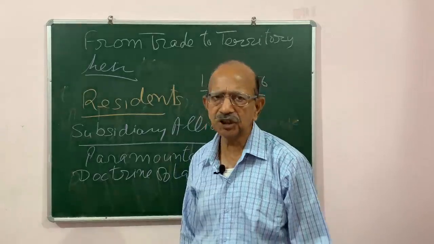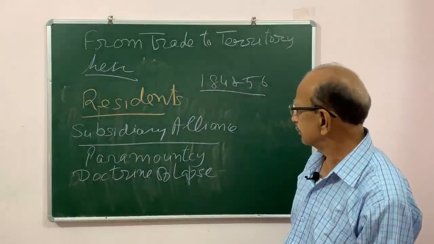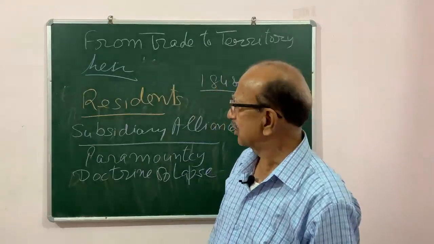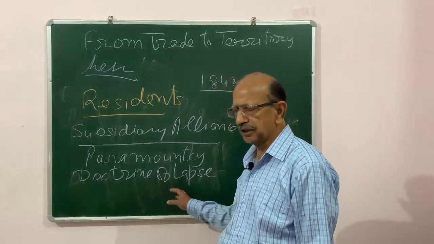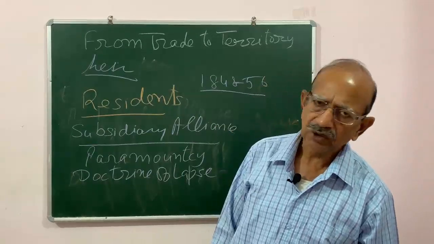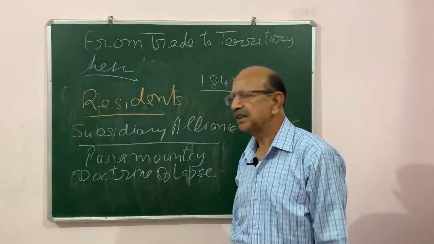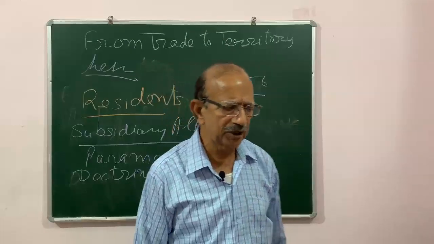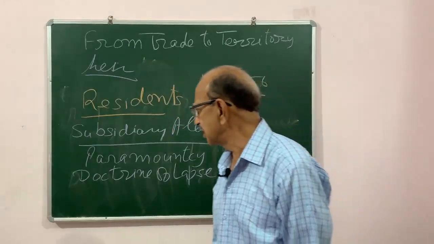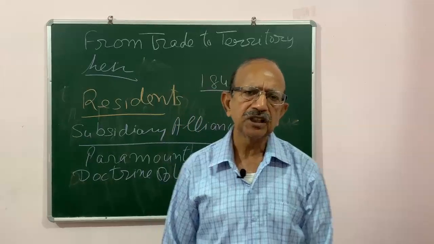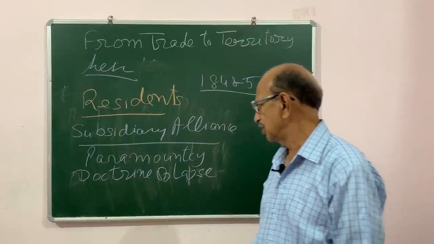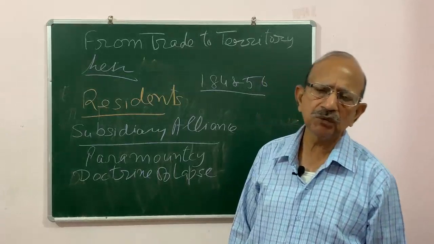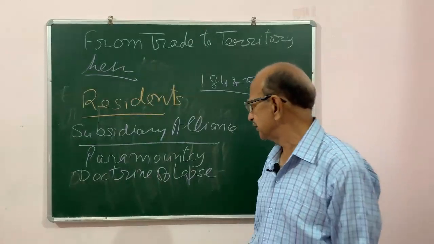In this way, Satara, Nagpur, Sambalpur, Jhansi were annexed from the rulers according to this doctrine, and Awadh was also annexed from the ruler by stating that the ruler was not providing good government. Because of the misgovernment, the company annexed that piece of territory from the Awadh king.